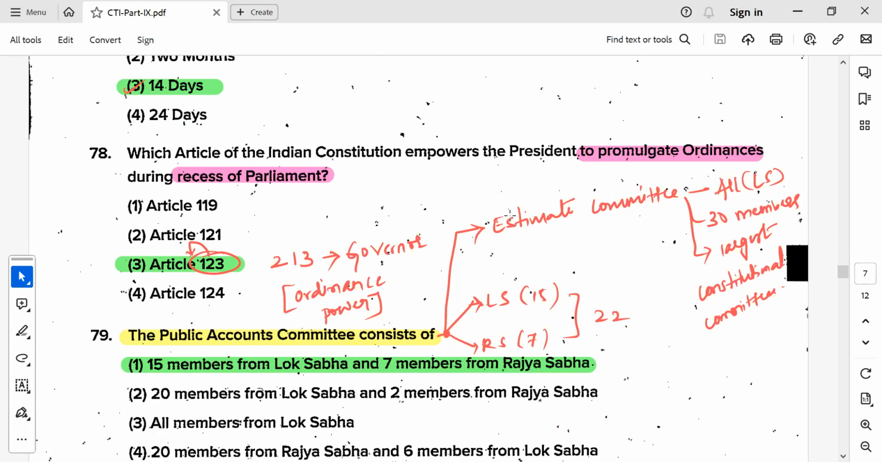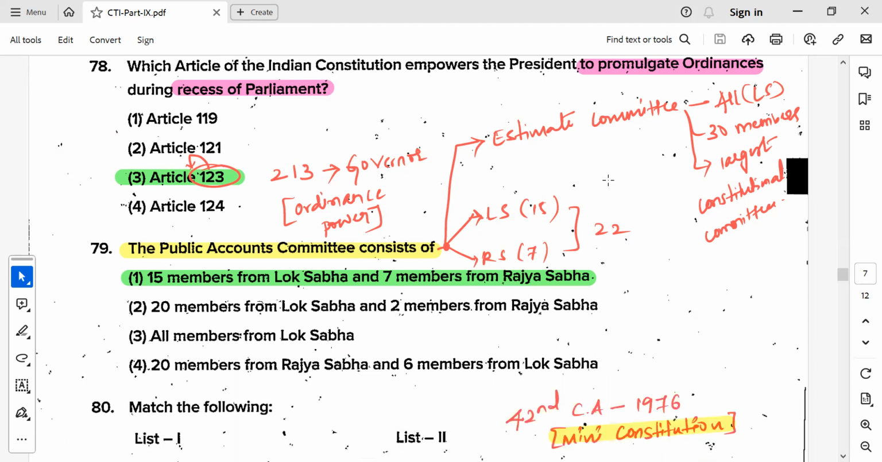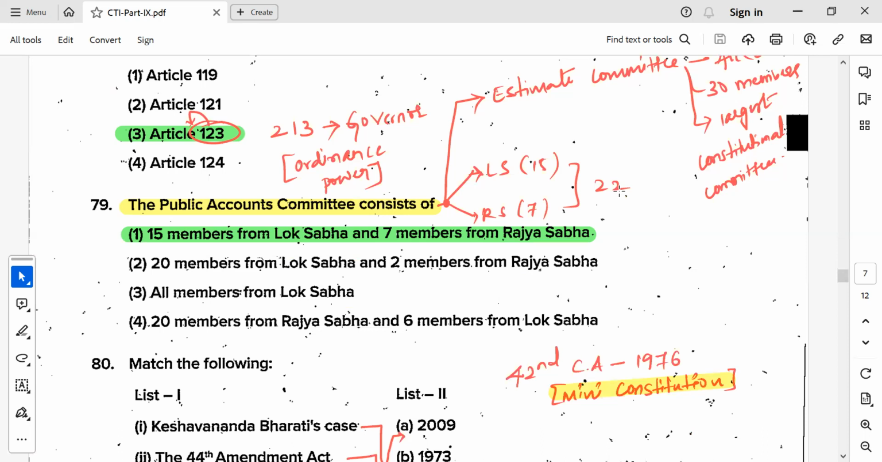Which article deals with the ordinance power of the parliament? Remember, 123 is the ordinance power. When the parliament session won't be there, we call it the recess of the parliament. At that time, the President, in consultation with the cabinet headed by the Prime Minister, will promulgate an ordinance. It is Article 123, and the same is applicable to the Governor. So it is 213, just 2 is shifted to that side, so very important. This article has been asked in different exams